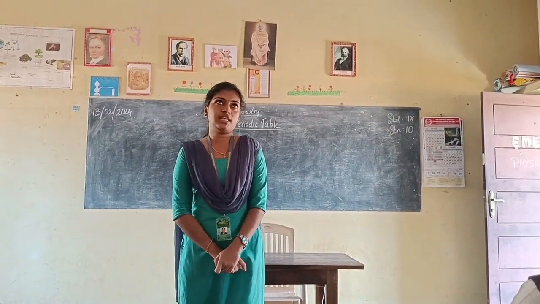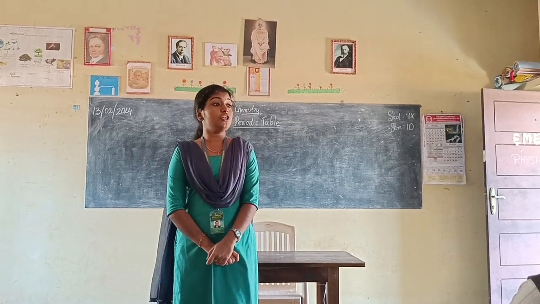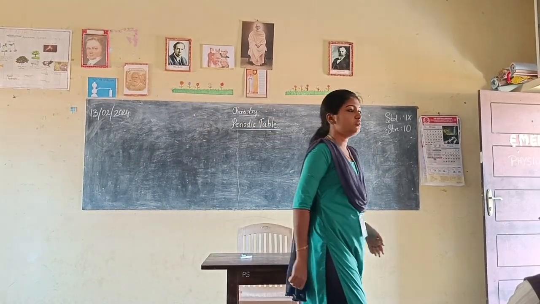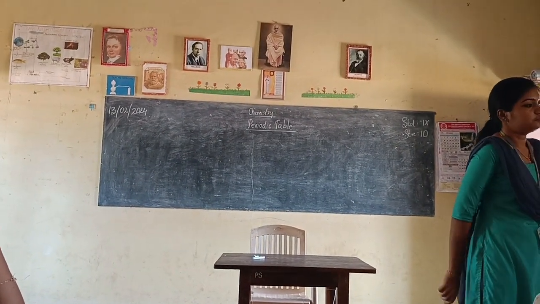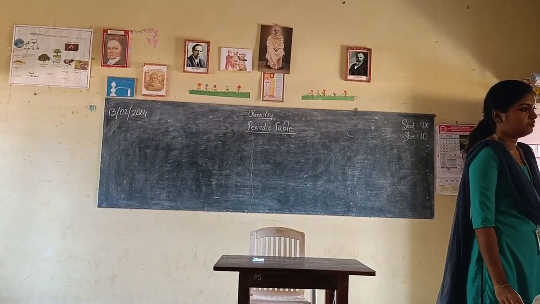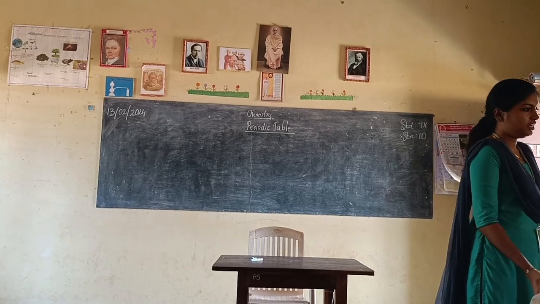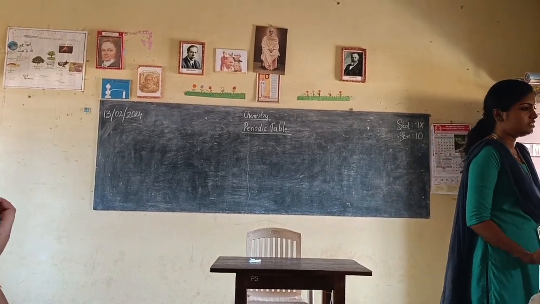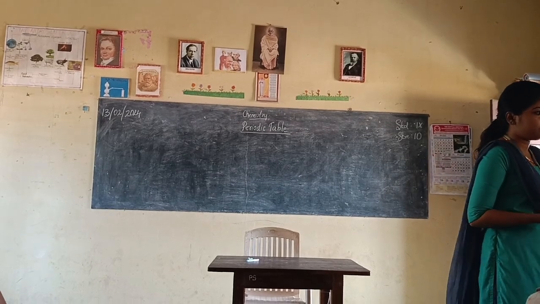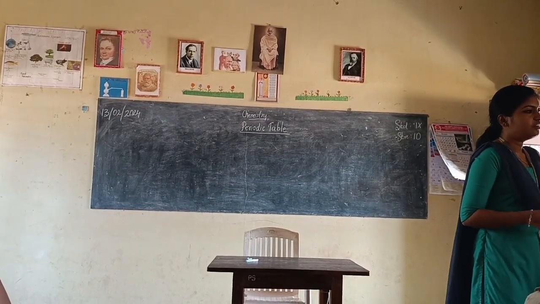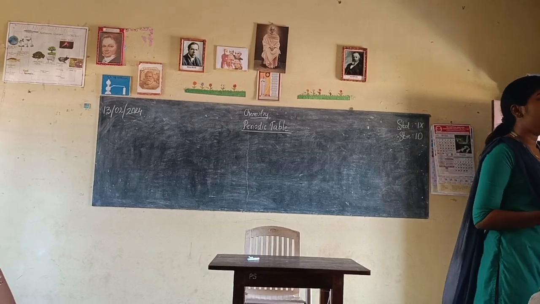Then can you say Mendeleev's periodic law? You have already said. Can you please say it once again? Physical and chemical properties are arranged in the increasing order of atomic mass.